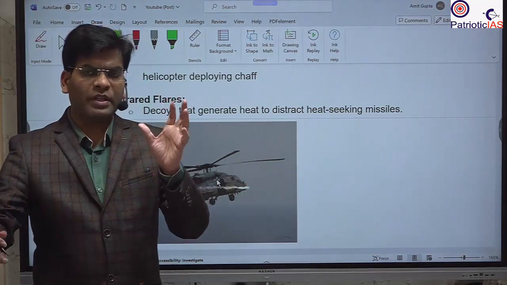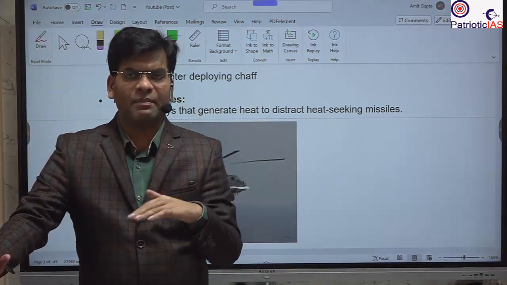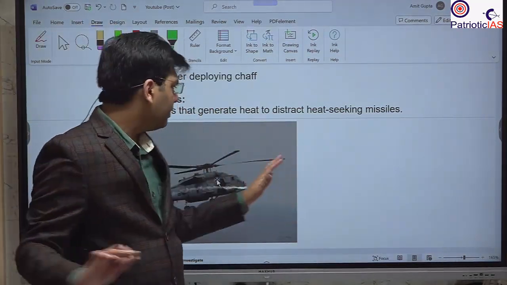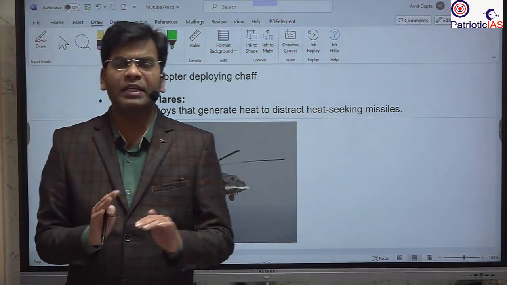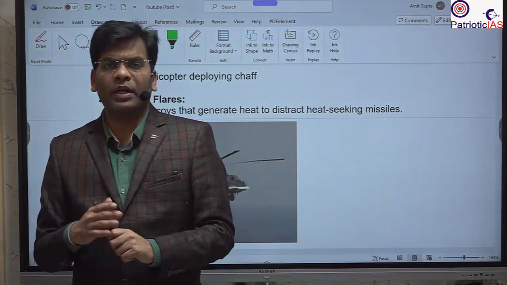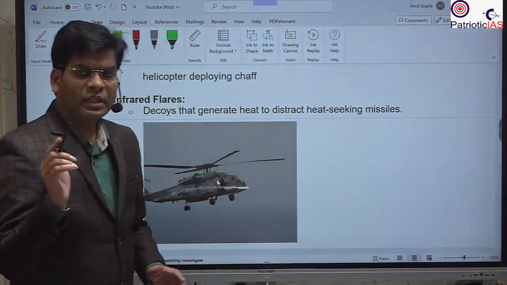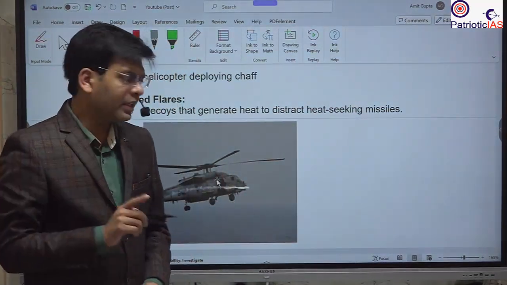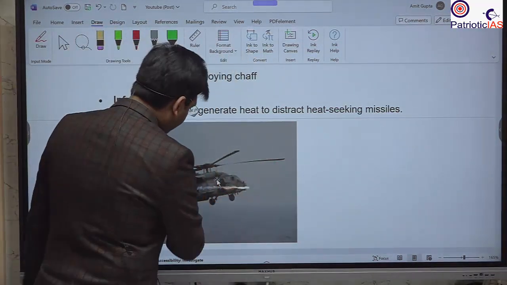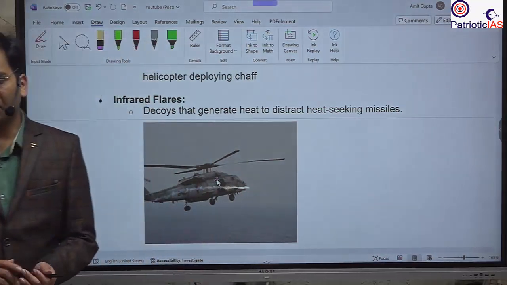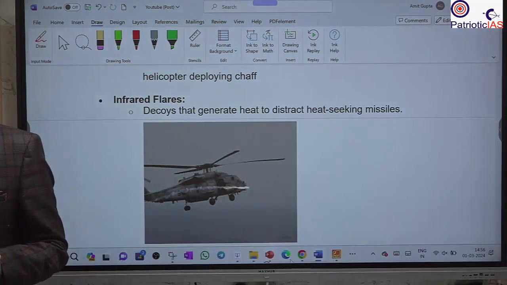For example, in the sky the temperature is very low, but it is high for this engine. So if the same type of heat is created around us, the missile that is coming to target that particular level of heat can be deviated and confused. By that we can protect this helicopter. So this is the concept behind this. Okay.